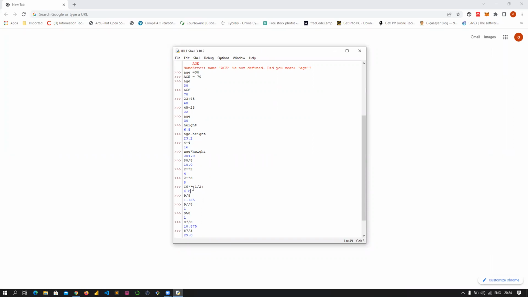Then also, I said 16 raised to the power of 1/2 is the same thing as saying the square root of 16. And the square root of 16 is equal to what? 4, meaning 4 multiplied by itself. So 4 times 4 here is 16.